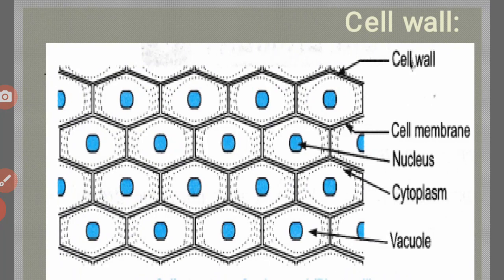So you can observe the cell wall, the outer wall, that is the boundary. It is the cell wall. Okay, cell membrane, nucleus, cytoplasm, and vacuole we can observe in this structure.